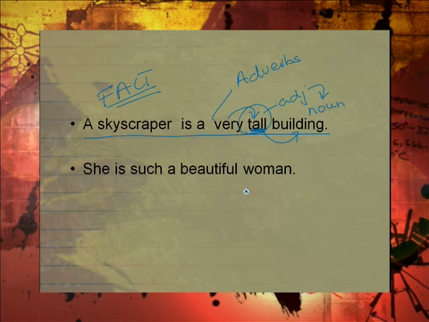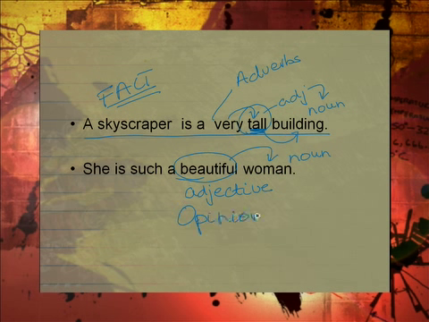Look at the second sentence. She is such a beautiful woman. There's the word beautiful. It's telling us about woman. Woman is a noun, so beautiful is an adjective. This one is not giving us a fact. This one is giving us an opinion.